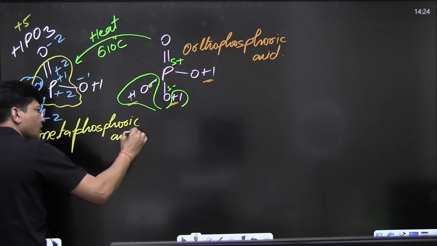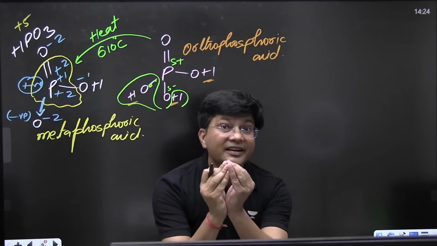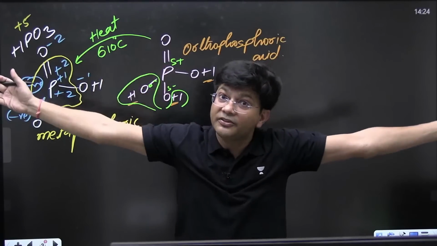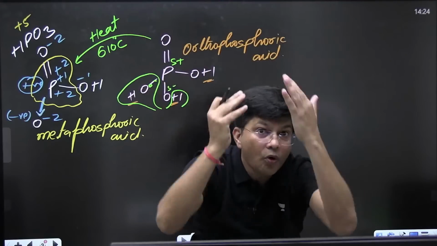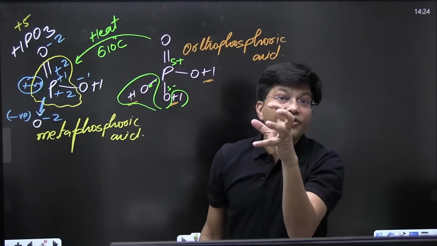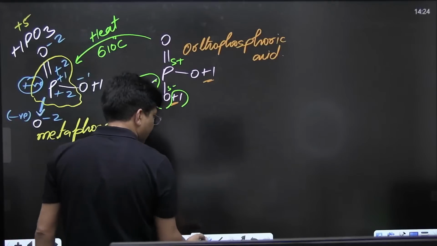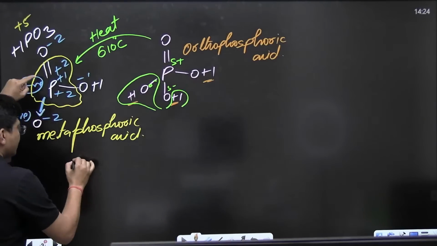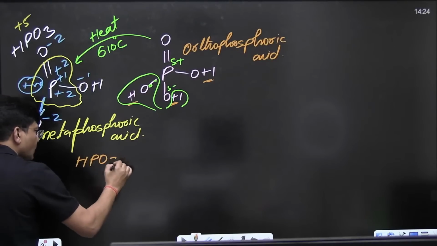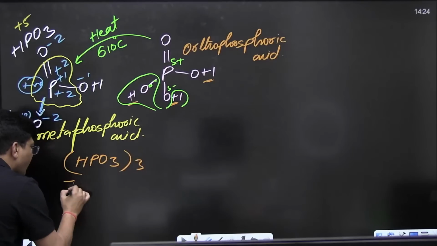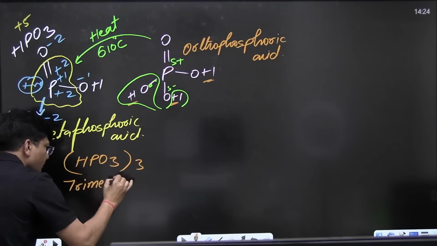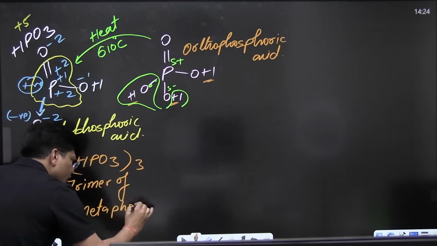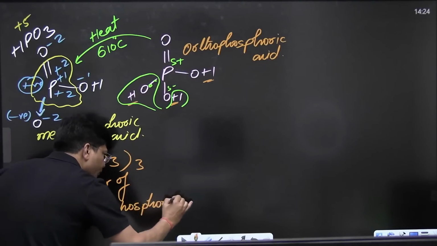Now this metaphosphoric acid is unstable. So it will trimerize. It can polymerize. So let me write down its trimeric form. It's given in the NCERT, the trimeric form. HPO3 whole thrice, trimer of metaphosphoric acid.